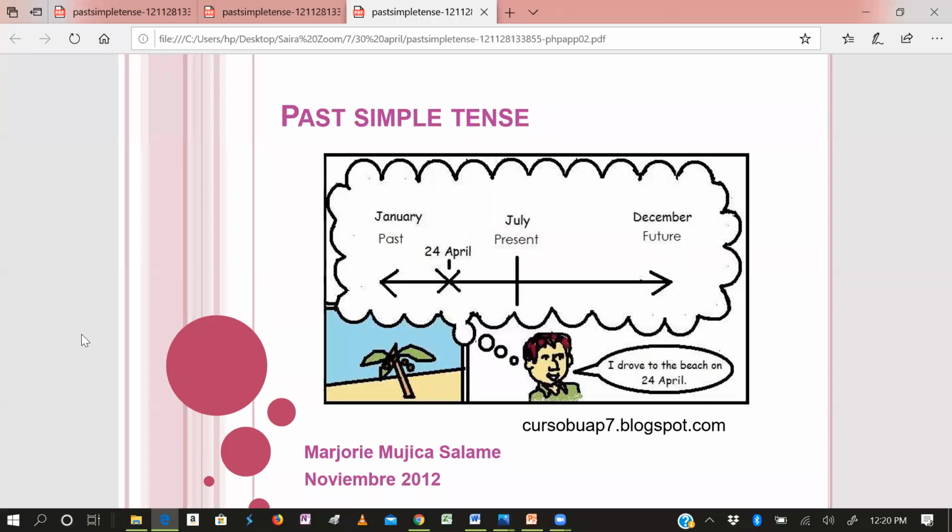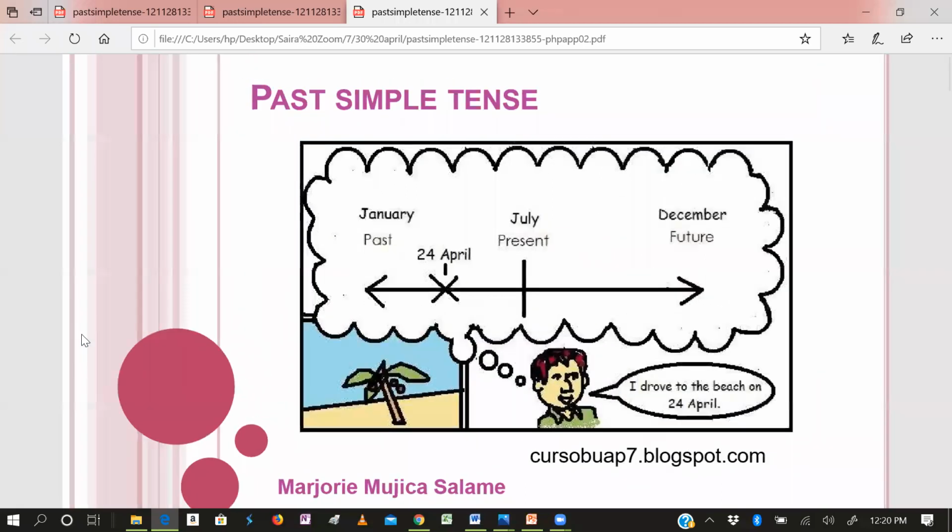Here the months are given. Okay, look, January, July, and December. So where is the person? He exists or he is there. What is the position of the person? He is present in the present time. He is living in the present time in the month of July. But he is talking about something.